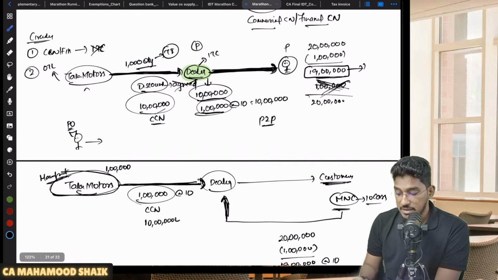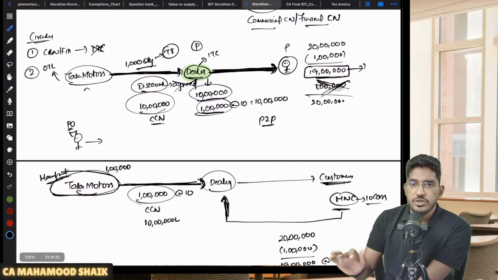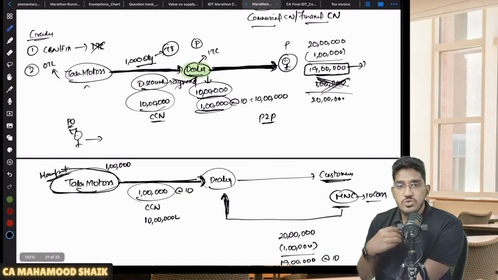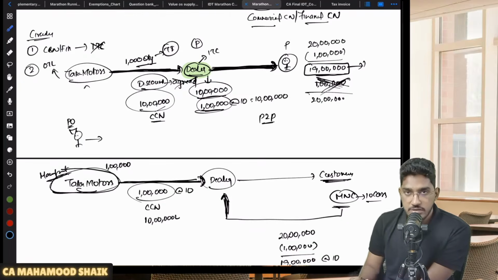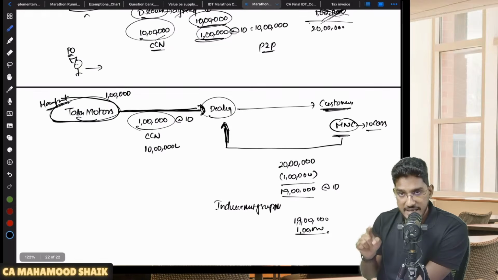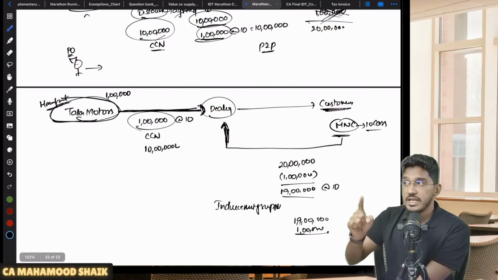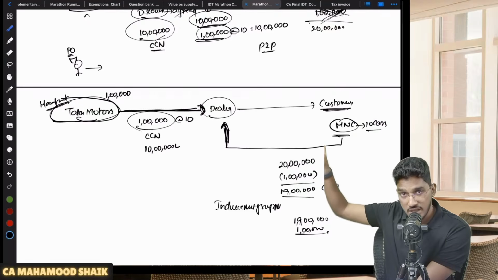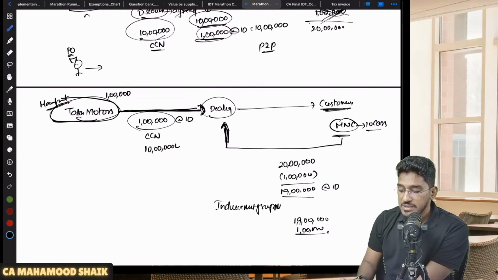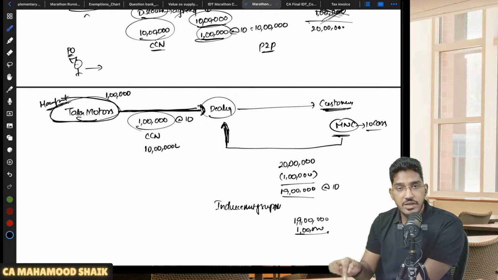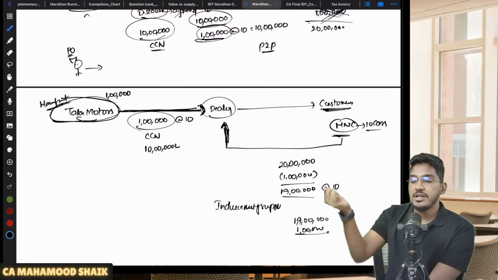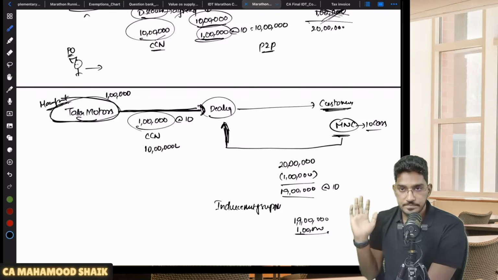In the previous example, the manufacturer is under no obligation to supply at a discounted price to the customer. The dealer is doing it on his own. So the discount he has received from the manufacturer is not for inducement of any supply. That will not be added to the value. Whereas in the second case, the manufacturer is under an obligation to provide at a discounted price to the final consumer. To fulfill that obligation, he is making it happen through the dealer. For that purpose, he is giving a discount to the dealer. Now this discount they are receiving is for inducement of supply. And here we have to add it to the value of supply.